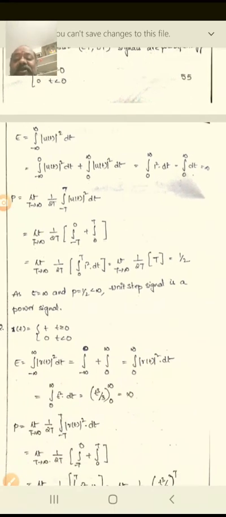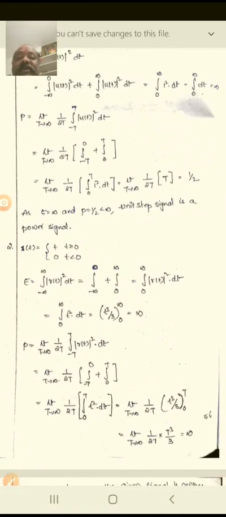Now we'll come to this: x of t is equal to t for t greater than or equal to 0, and 0 for t less than 0. For the energy of the signal, you say the integral from minus infinity to plus infinity of r of t whole square dt, which is equivalent to the integral from minus infinity to 0 plus 0 to infinity of r of t whole square dt. So what is r of t actually?